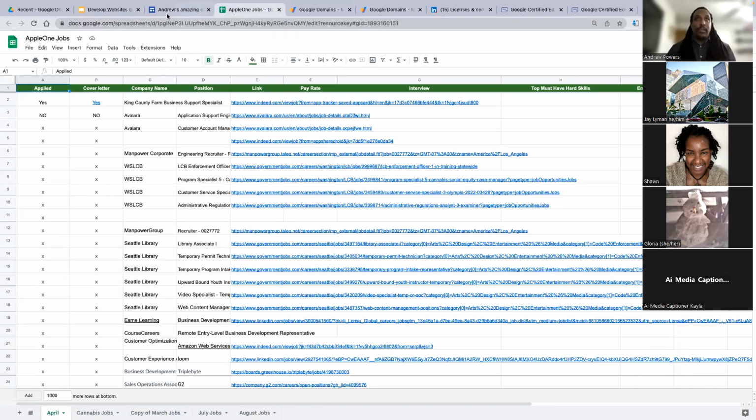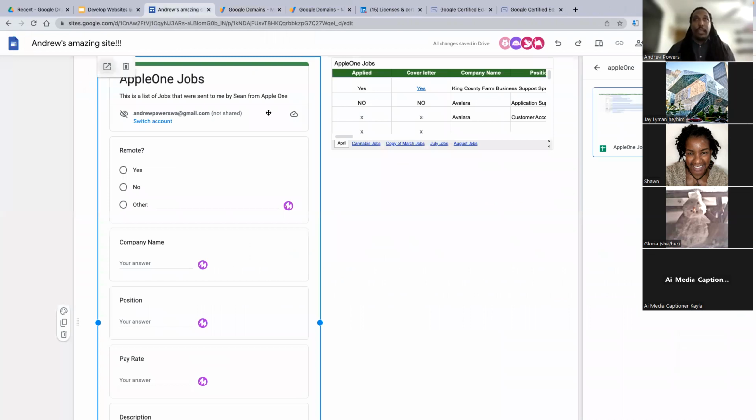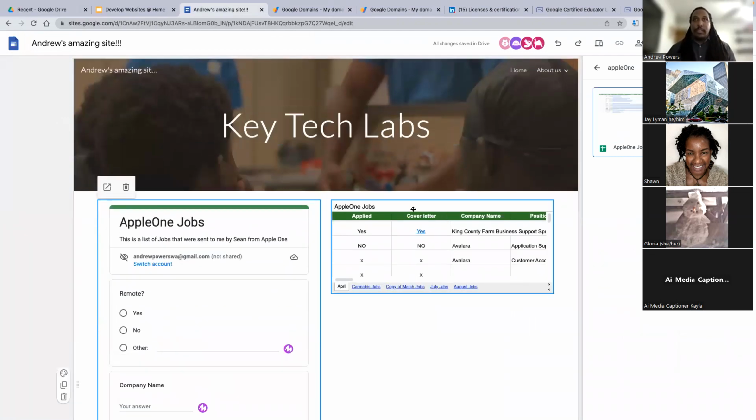Now that that's the case, that clearly shows that this form is feeding into this Google Sheet. And not only would you be able to do that, like you've seen, but you can obviously create a Google form, put it on your site.